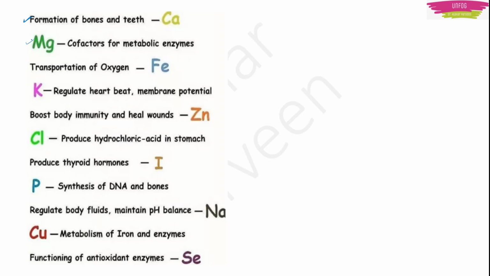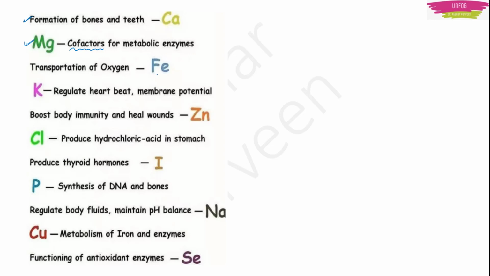Now what this cofactor means is, if you remember some chemical reactions, in that chemical reaction one catalyst will be there, right? So to help that catalyst, sometimes some element or some compound is also required. That compound or element can be called a cofactor in biological reactions. So this magnesium is the cofactor for metabolic enzymes.